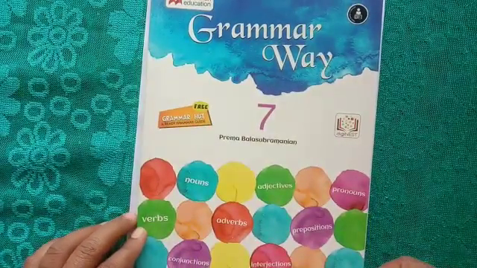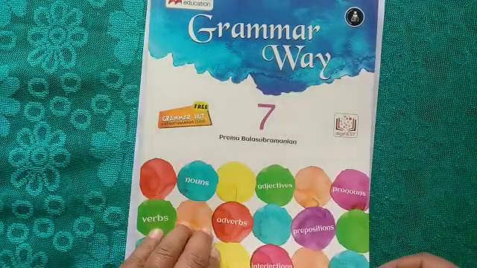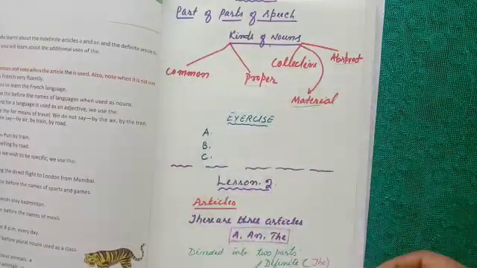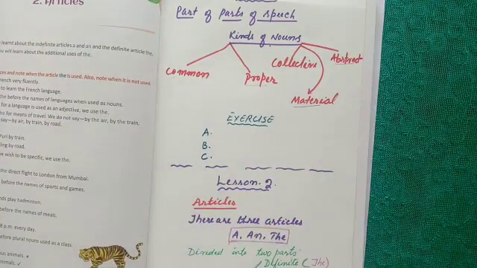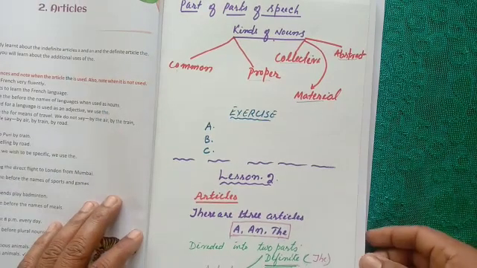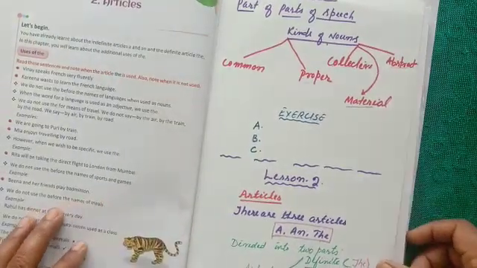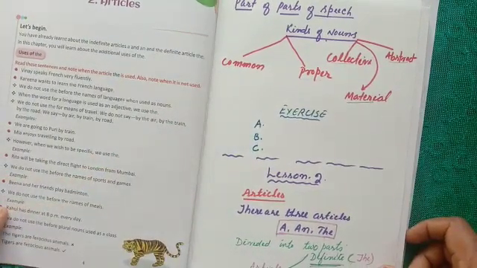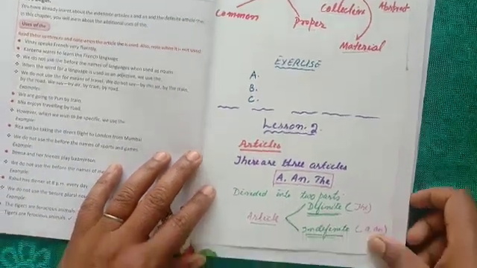Here we begin the grammar class today, and we have finished chapter 1, where we have studied about the noun, the definition of noun, and the kinds of nouns that we have already seen. And I have given you the exercises A, B, and C. And I hope you have already done them, or you must be doing them. And we got into chapter 2, lesson 2, the article.